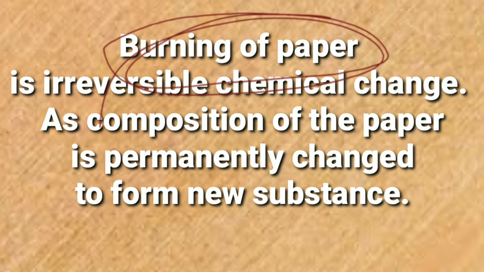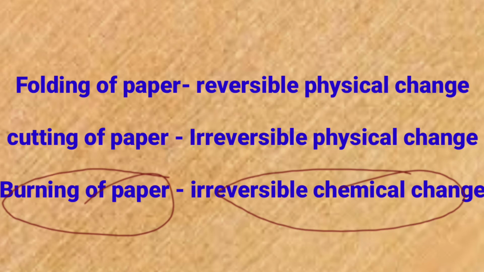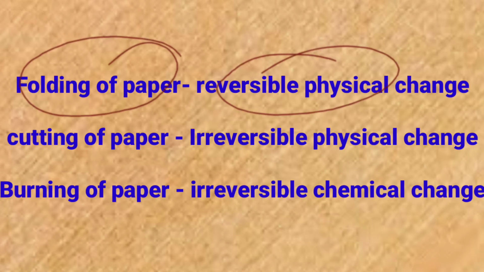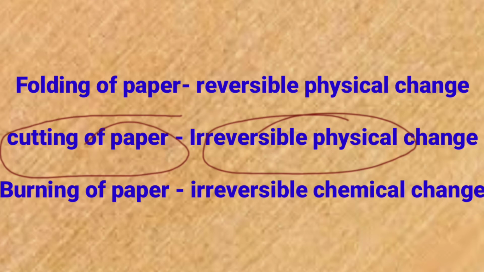And on burning it gives a new substance, new product, black color ash. So burning of paper is an irreversible chemical change, and folding of paper is reversible physical change. Cutting of paper is irreversible physical change.